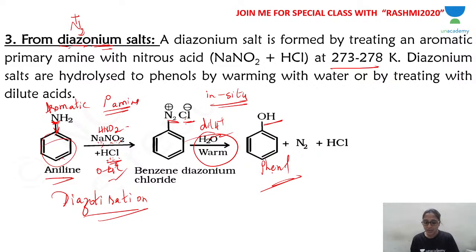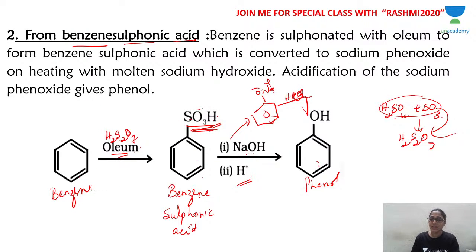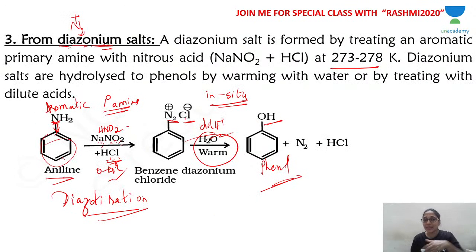Did you understand? So this is the third method of preparation. The first method of phenol preparation is from haloarenes, that is chlorobenzene. The second method is from benzene sulfonic acid, which is obtained from a reaction of benzene with oleum. And the third method is from diazonium salt, and diazonium salt is obtained by diazotization. Did you guys understand?